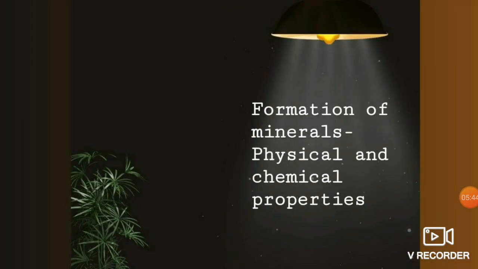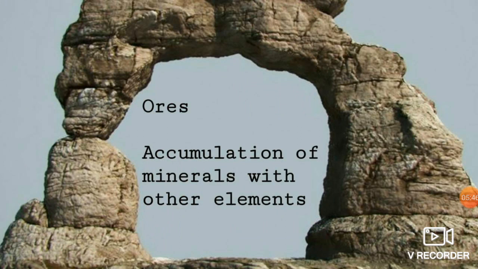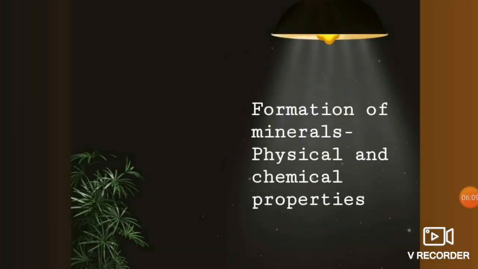When the minerals are appearing in combination with some other elements, that combination is called ores. For example, you take gold and limestone. Limestone, actually, is a single mineral, but suppose gold and limestone are mixed, then it is said to be what? Ores. So you need to do some process to extract limestone separately and gold separately. Okay, so that combination of minerals and elements is said to be what? Ores.